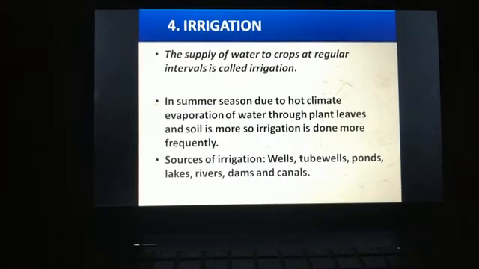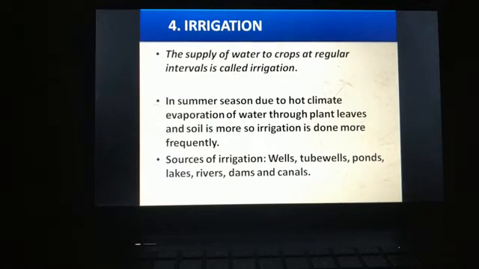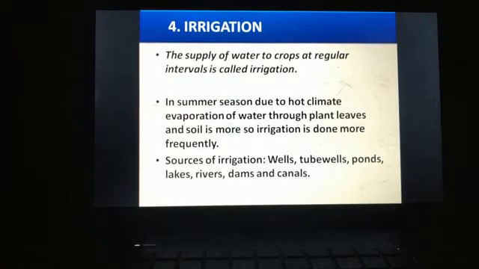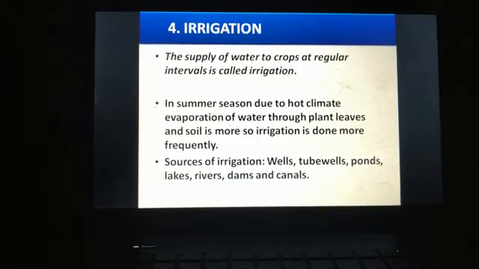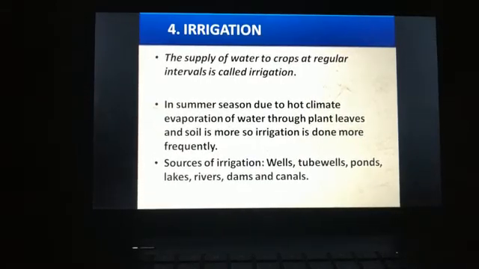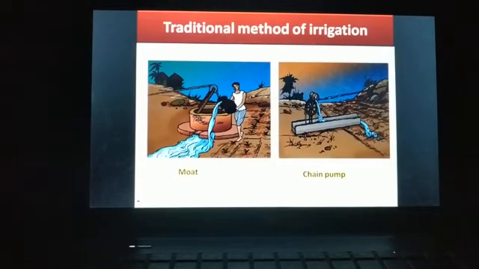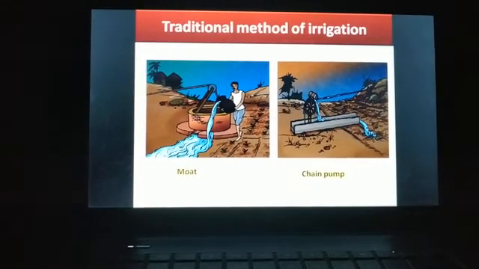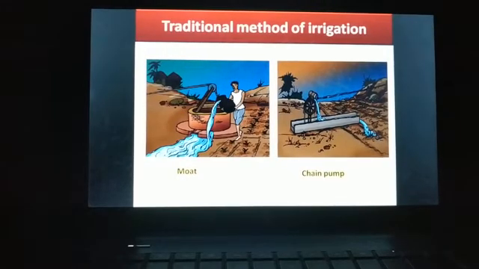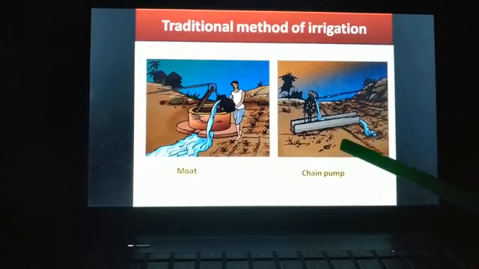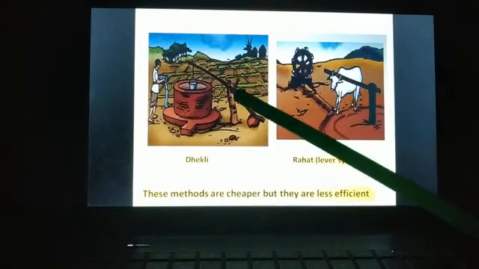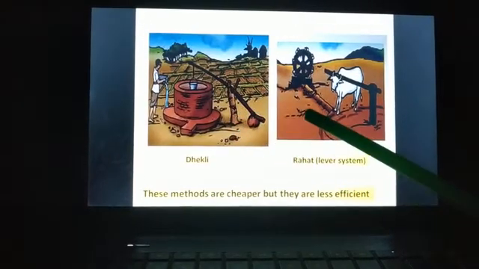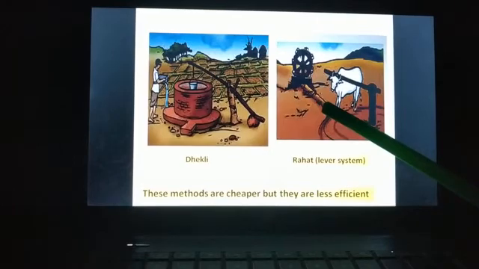Now what are the sources of irrigation? There are different sources of irrigation such as wells, tube wells, ponds, lakes, rivers, dams and canals. Now let us see what the different methods of irrigation are. The first one is the traditional method. In the traditional method we have the mouth or pulley system. Next we have the chain pump. Next is Tekli, and the next one is Rahat or lever system.